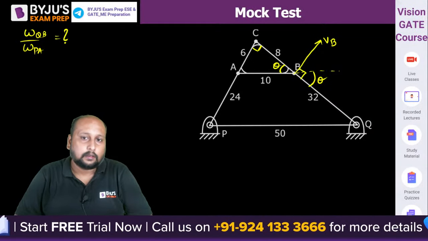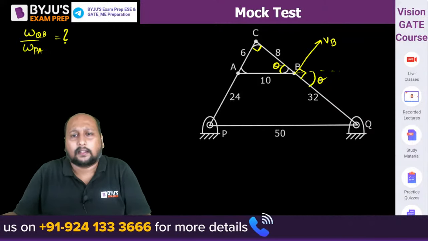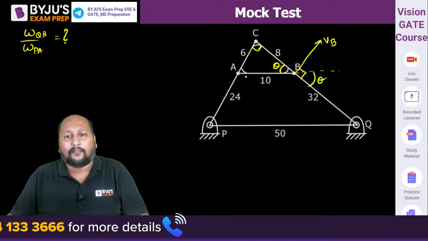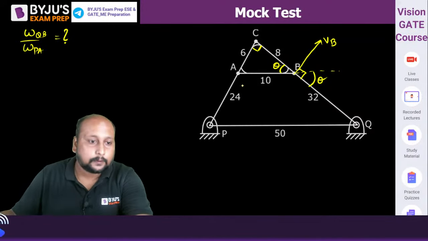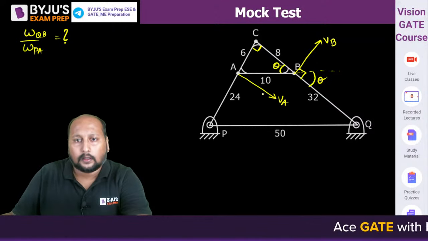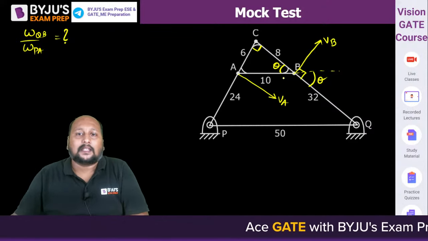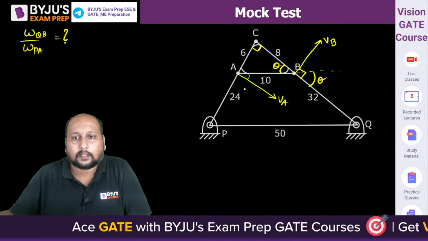Yes, right? Or I can do it this way, no problem. If this is rotating clockwise, this will have a velocity something like this, VA, somewhere around here, right? Now tell me, if this is theta, what will be this angle? This is also theta.